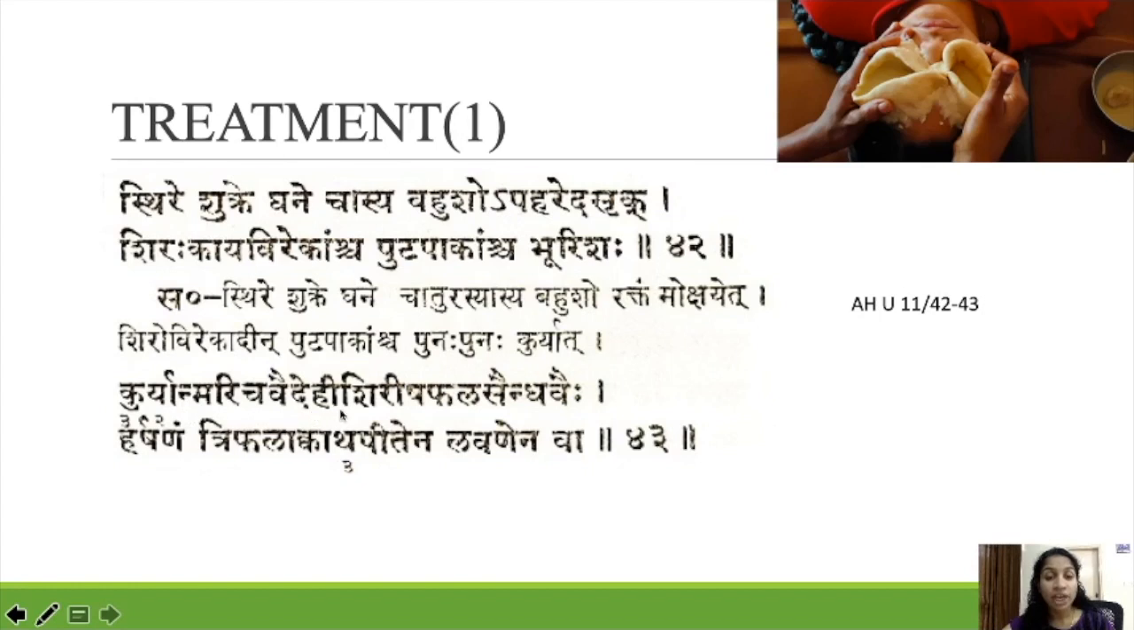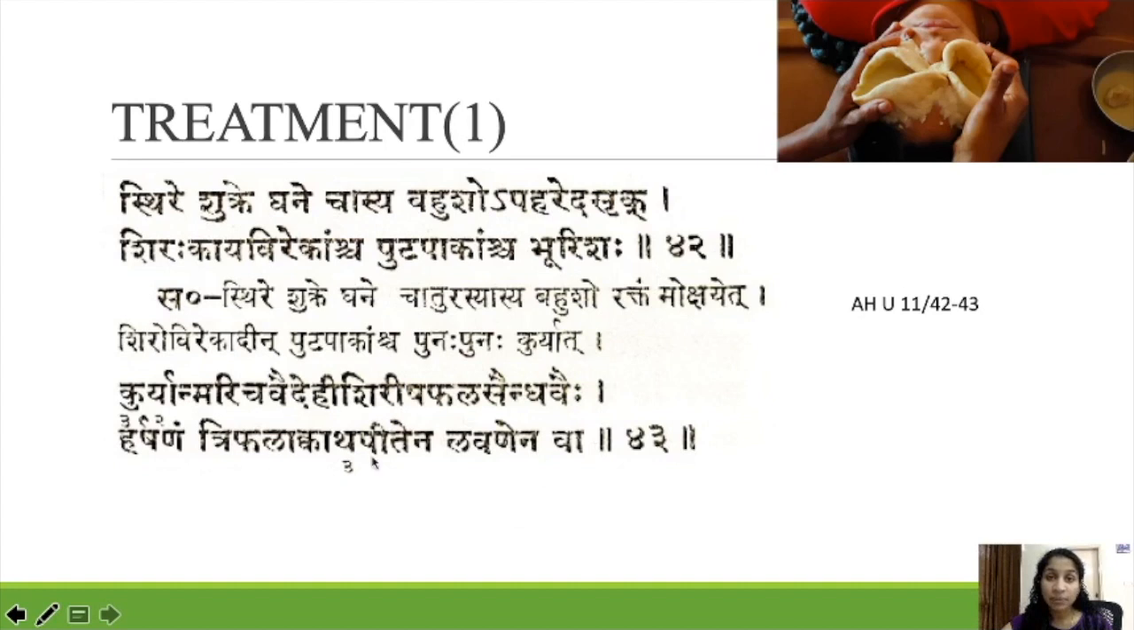Kuriyad Marija Vaidehi Shirisha Bala Saindavaihi Harshanam Tripalakwada Pidena Levanenava. So Harshanam, next yoga is for Harshana. Karshanam can be given using Kuriyad Marija Vaidehi Shirisha Bala Saindavehi. Marija, Vaidehi Pippali, Shirisha Bija, Shirisha Phala and Saindava we can use for Harshana over that Shuddha Shukra. Or Triphala Kwada Pidena Lavanenava. Lavana means Saindava, Saindava Lavana.